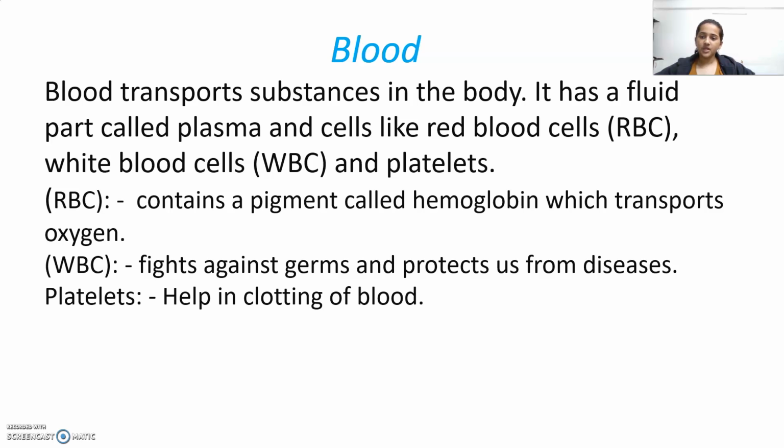Now, what is blood? Blood transports substances in the body. It has a fluid part called plasma, and cells like red blood cells, RBC, white blood cells, WBC, and platelets. Red blood cells contain a pigment called hemoglobin which transports oxygen. White blood cells fight against germs and protect us from diseases. Platelets help in clotting of blood.